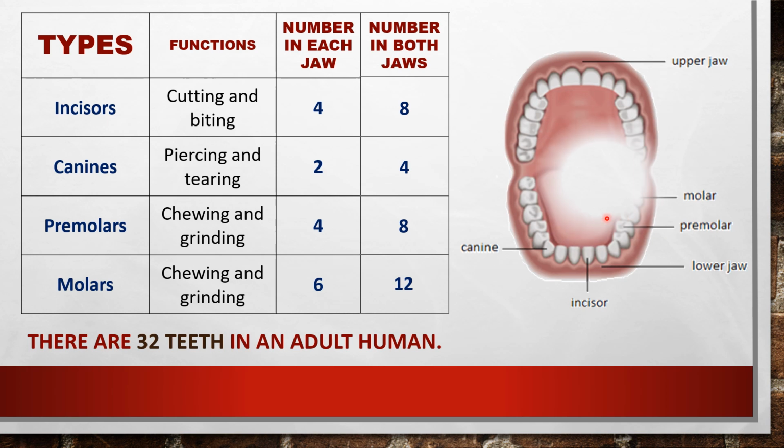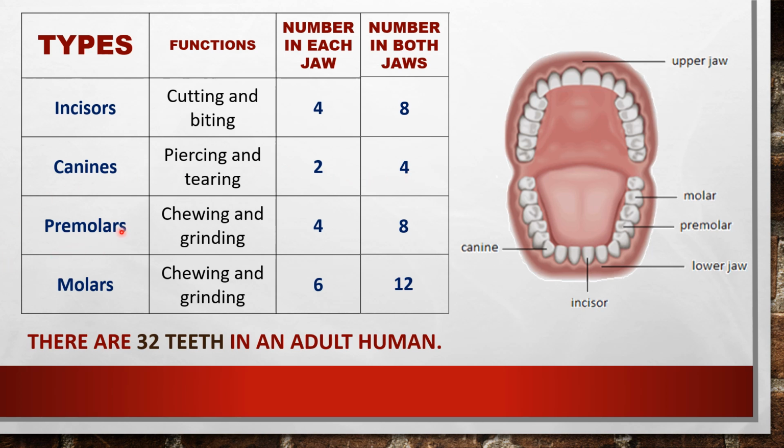This table helps you to study the types, functions and number of teeth very easily. So we'll see once again. Incisors. The function is cutting and biting. And number in each jaw: 4 in upper jaw and 4 in lower jaw, and total number is 8. And the second type is canines. The function is piercing and tearing the food. 2 in the upper jaw and 2 in the lower jaw, and total how many? 4 canine teeth.